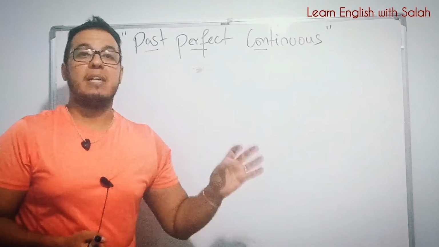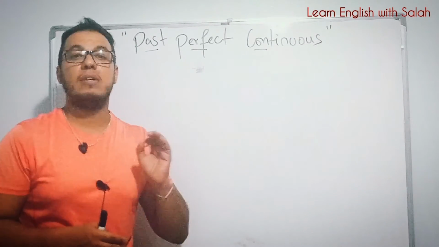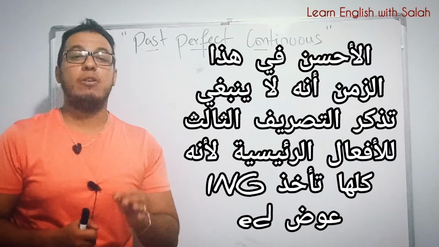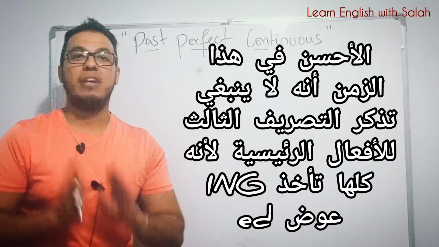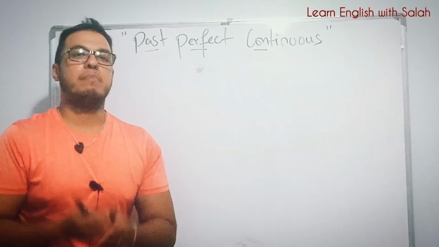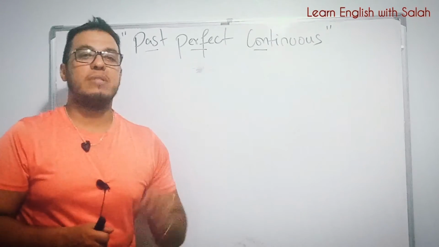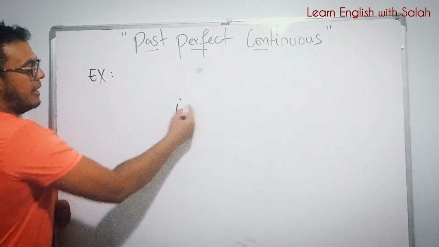One good thing for the past perfect continuous tense is that you don't need to remember the past participle of the verbs, especially irregular ones. Okay, for the regular ones, you only add ed, but for irregular ones, it's very difficult for you to take all of them. So this is why past perfect continuous tense is easier to be done. Okay, you only need ing.